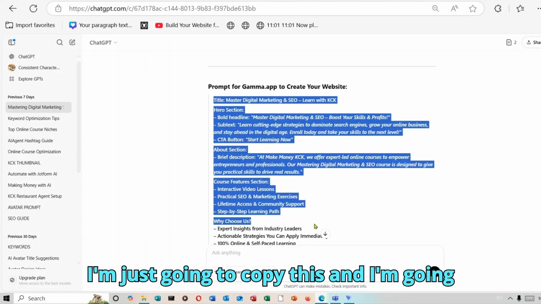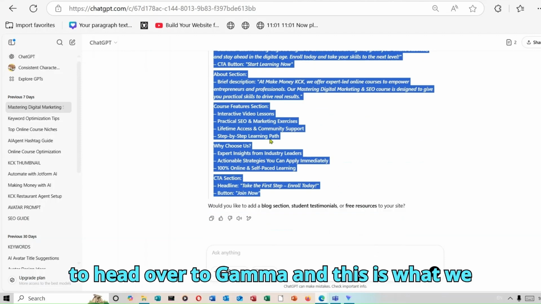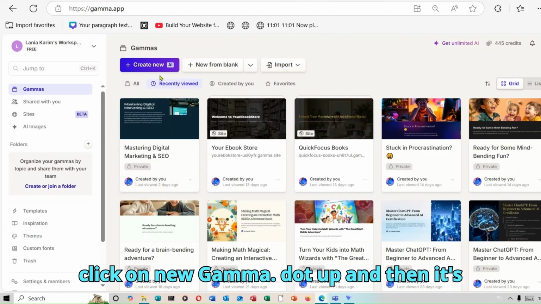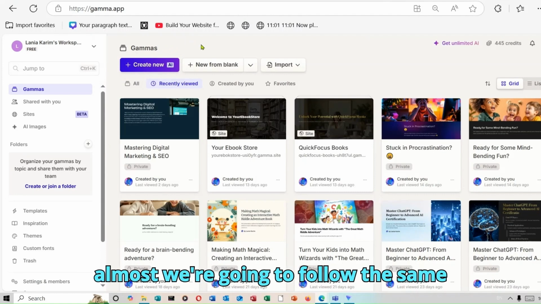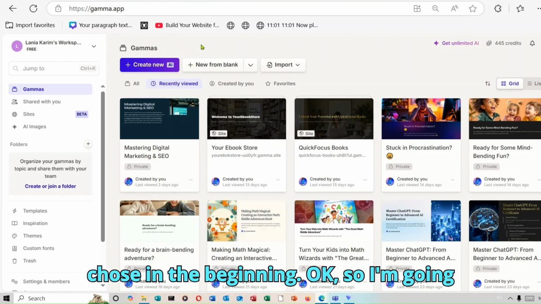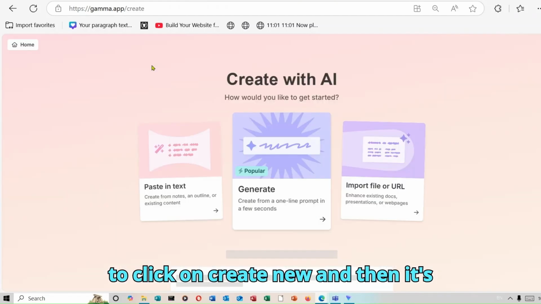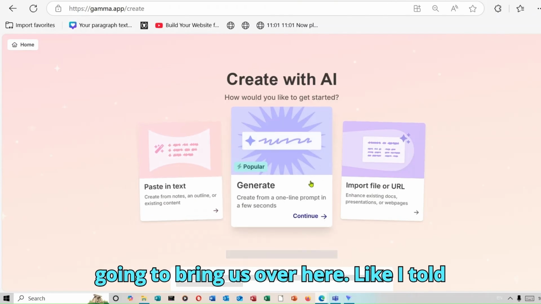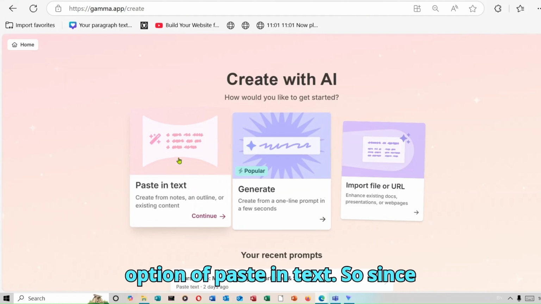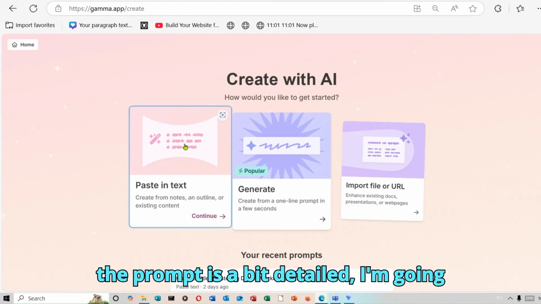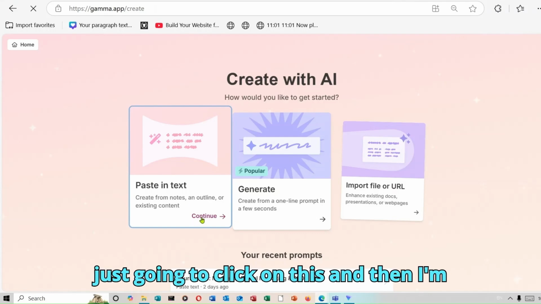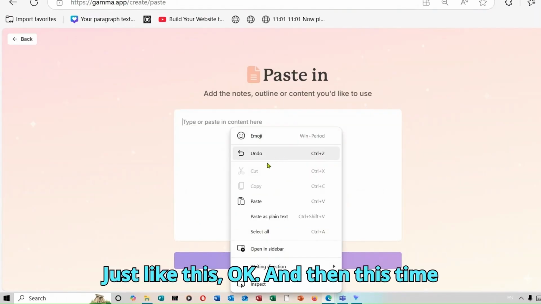I'm just going to copy this and head over to Gamma, and this is what we are going to be using. So you're going to click on Gamma.app, and then it's going to bring you to this interface. Almost we're going to follow the same steps, but this time we are going to select a different option from the one we chose in the beginning. Okay, so I'm going to click on create new, and then it's going to bring us over here. Like I told you guys, you can either choose the option of generate, or you can choose the option of paste in text. Since the prompt is a bit detailed, I'm going to go with this option over here. So I'm just going to click on this, and then I'm going to import the prompt just like this.